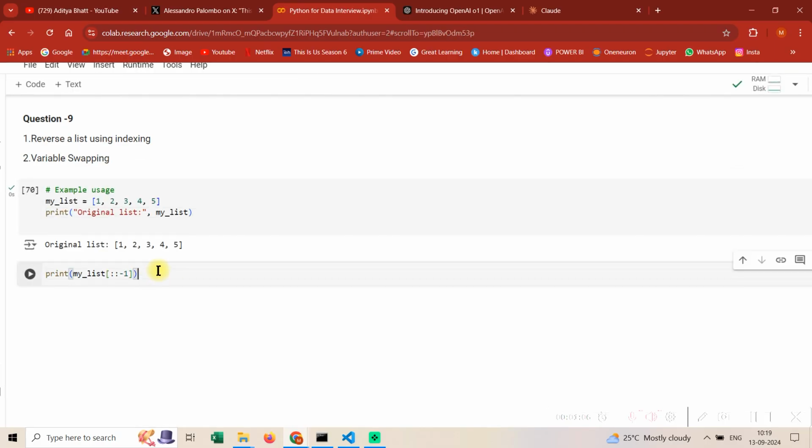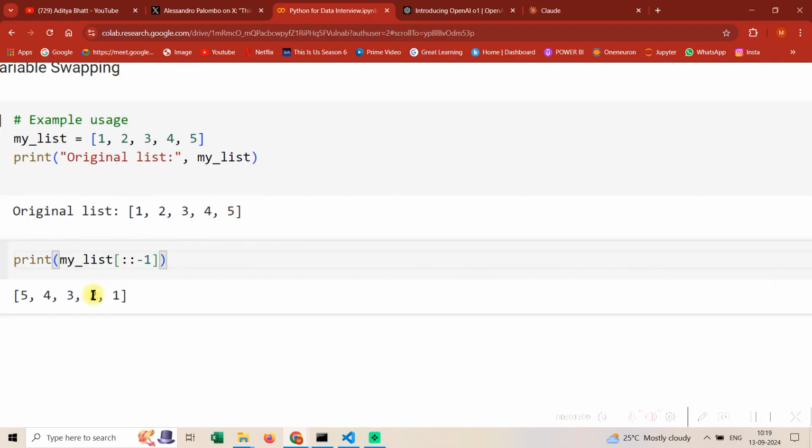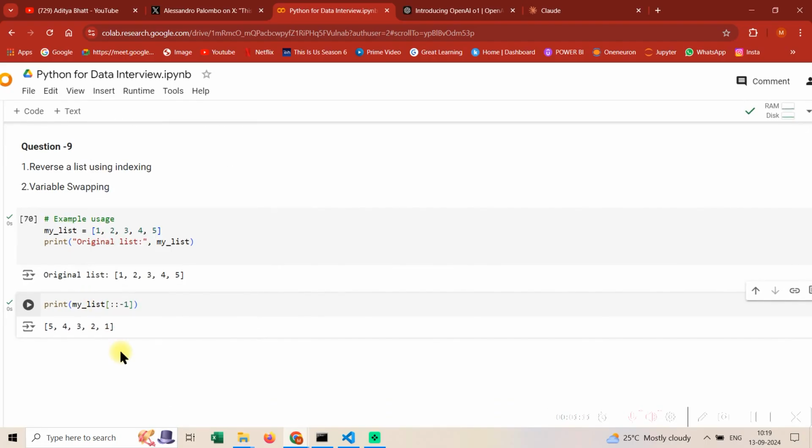So how does this work? See, the list got reversed. It's as simple as that. A lot of people try to mug this up as well, but it's up to you how you want to do it. I never suggest mugging up.